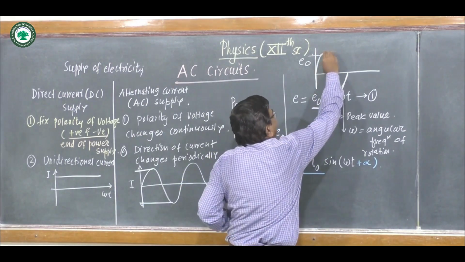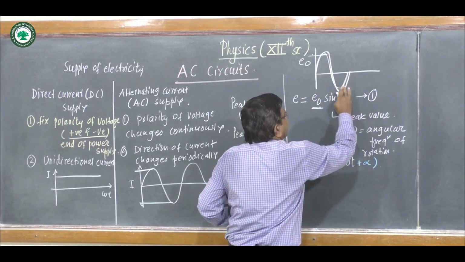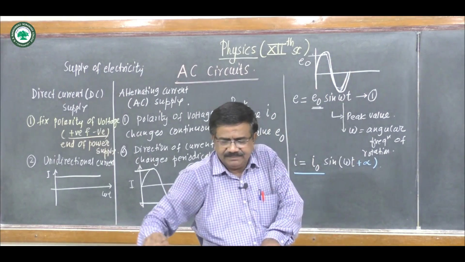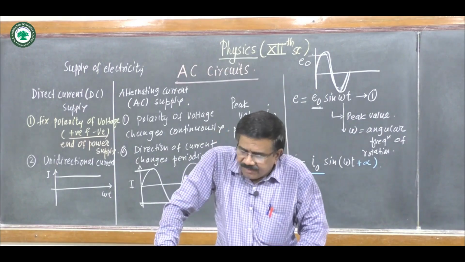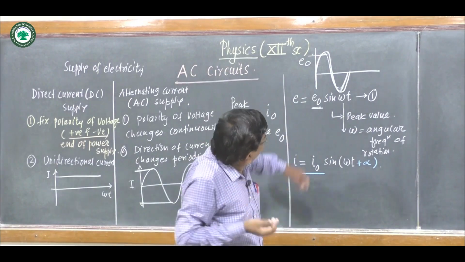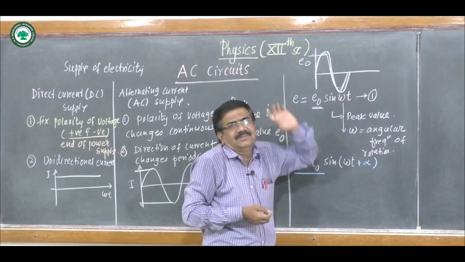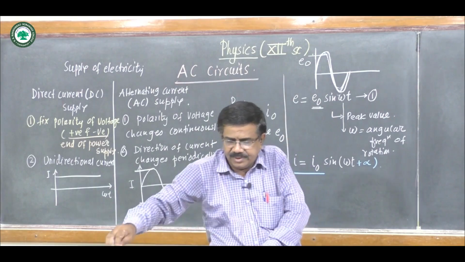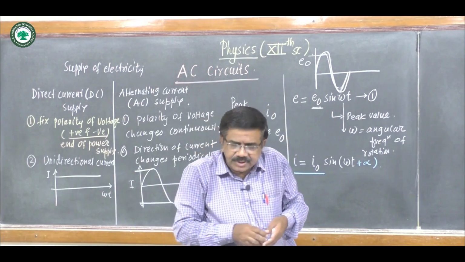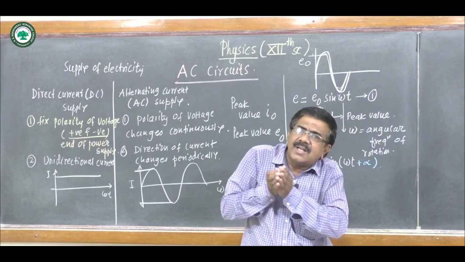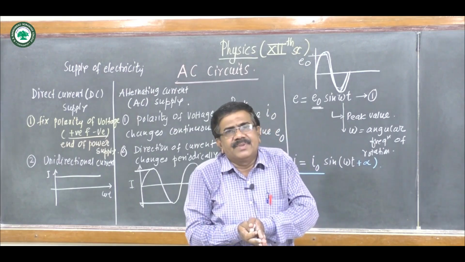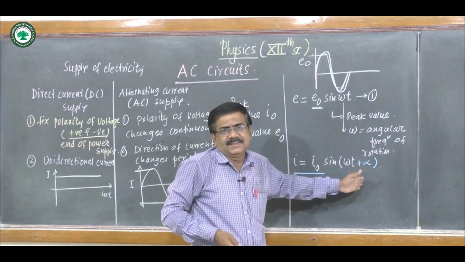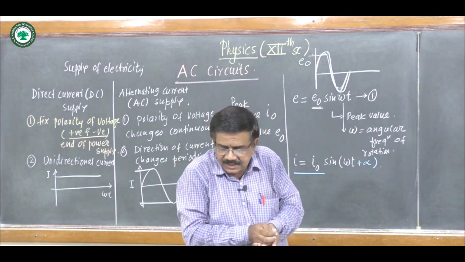Here this is the one cycle. This is one cycle of alternating EMF or current. The direction of EMF is reversed after every half rotation of the coil or revolution of the coil. Hence it is called as alternating EMF, and the current produced is alternating current. This is also a sinusoidal.